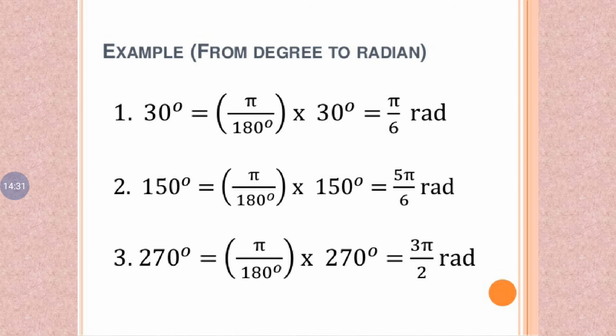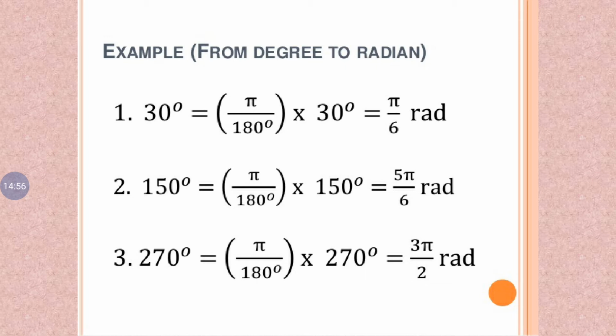Example, from degree to radians. Formula: pi by 180 degree into 30 degree. 30 divided by 180 cancels to 6, so we get a value of pi by 6 radians. Don't put the value of pi.